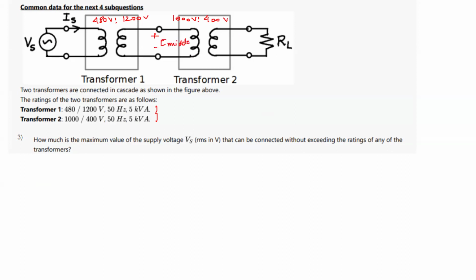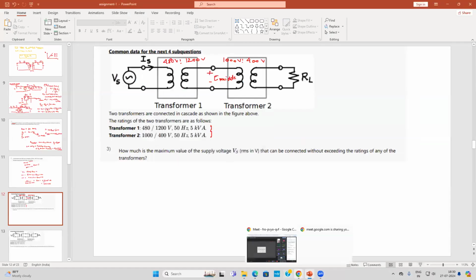It can be either 1200 volt or 1000 volt, right? So what should be the value of E middle such that it does not exceed either 1200 volt or 1000 volt?